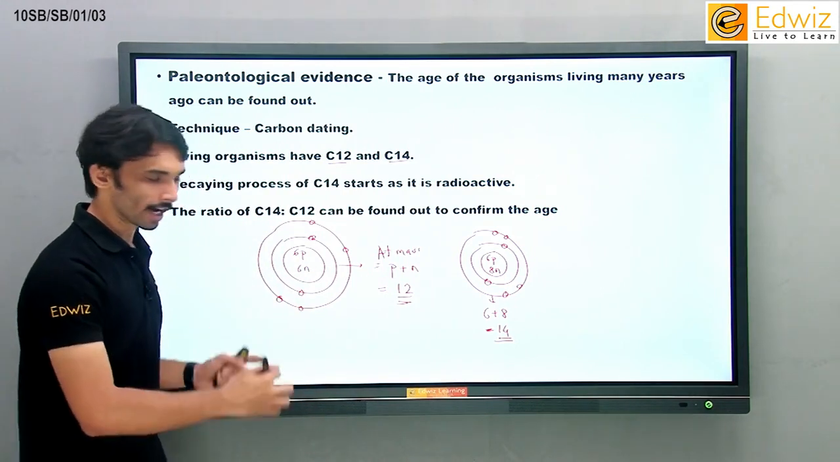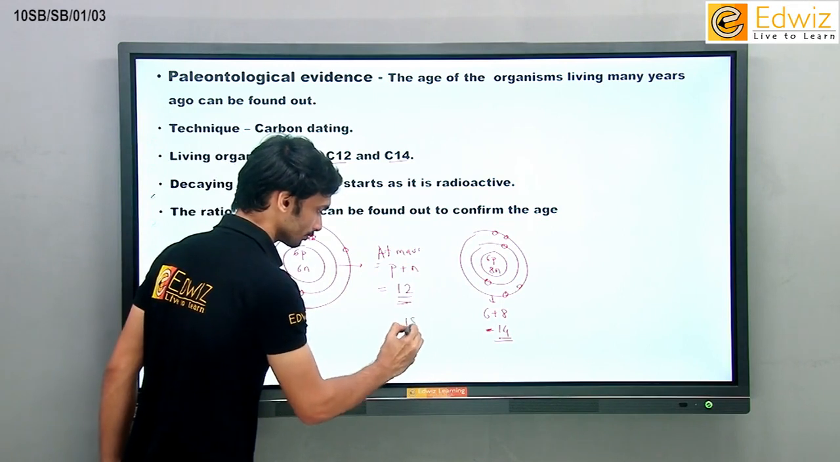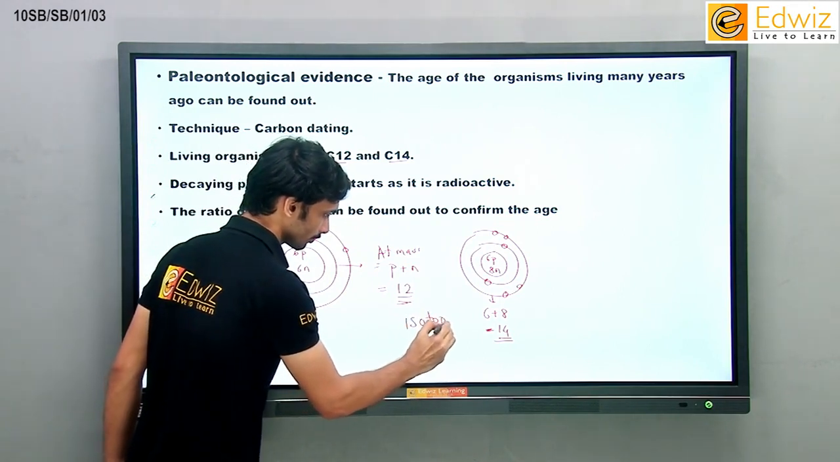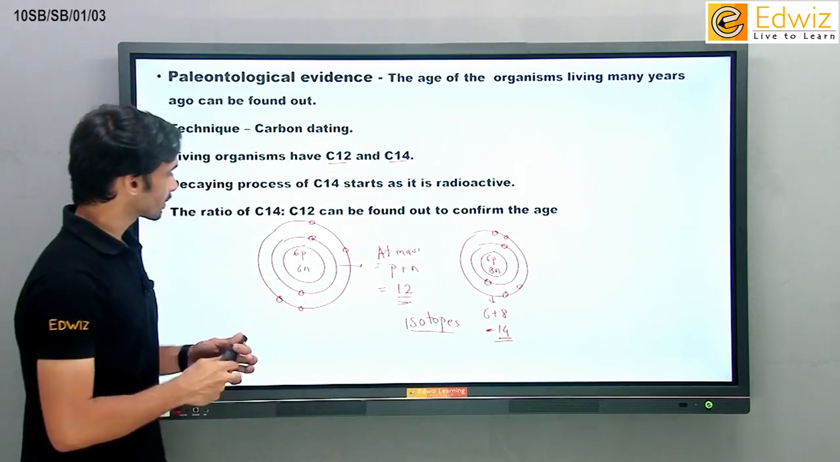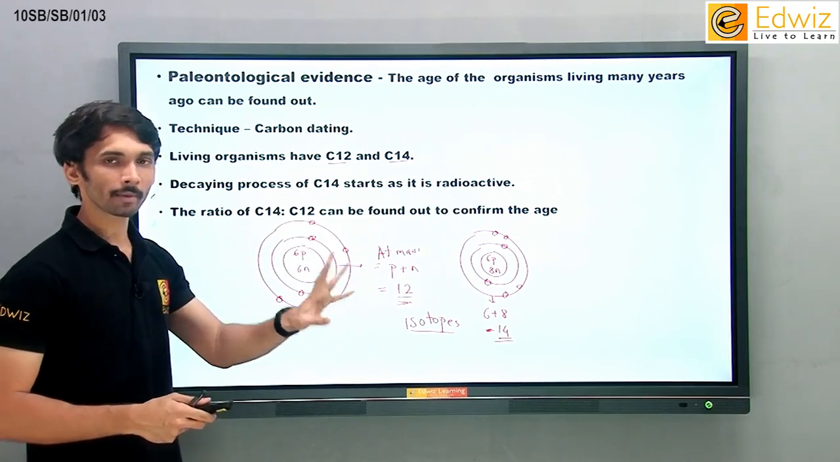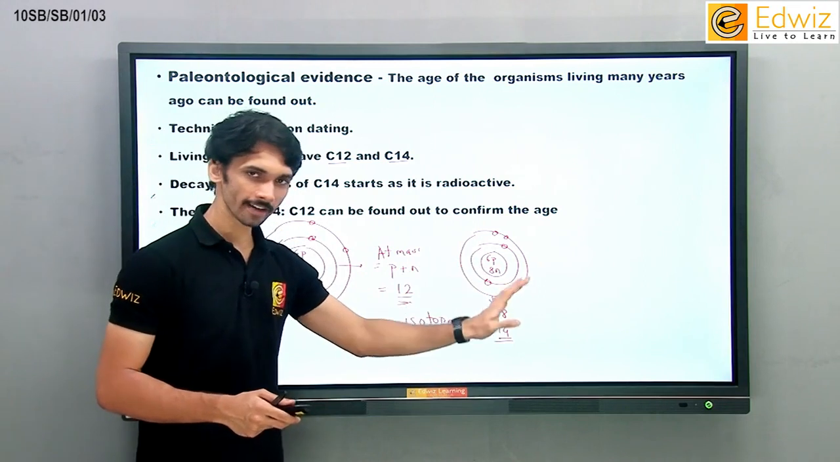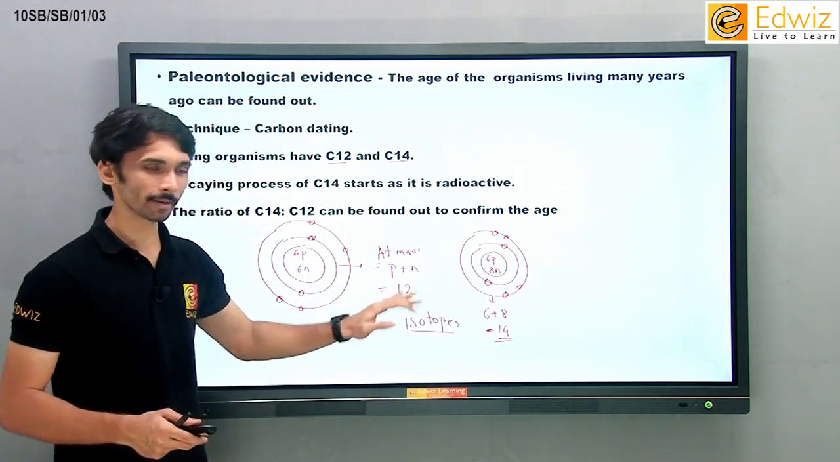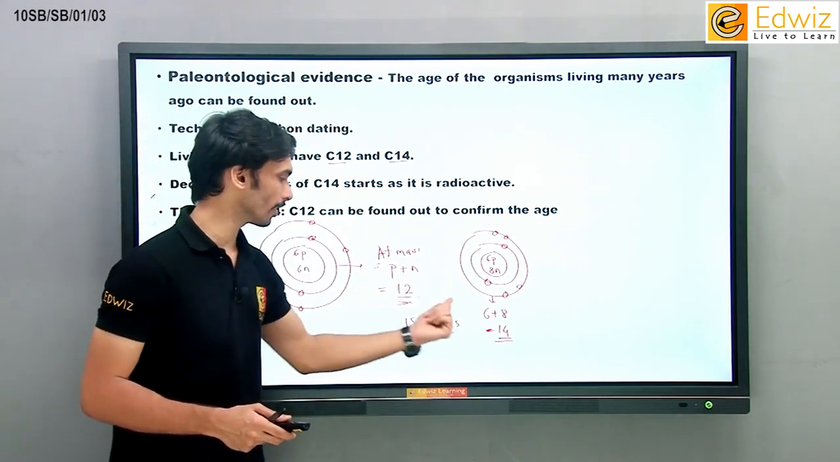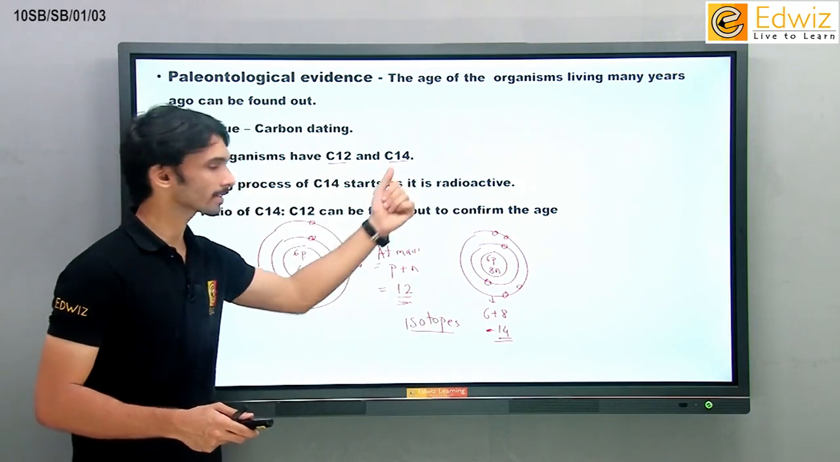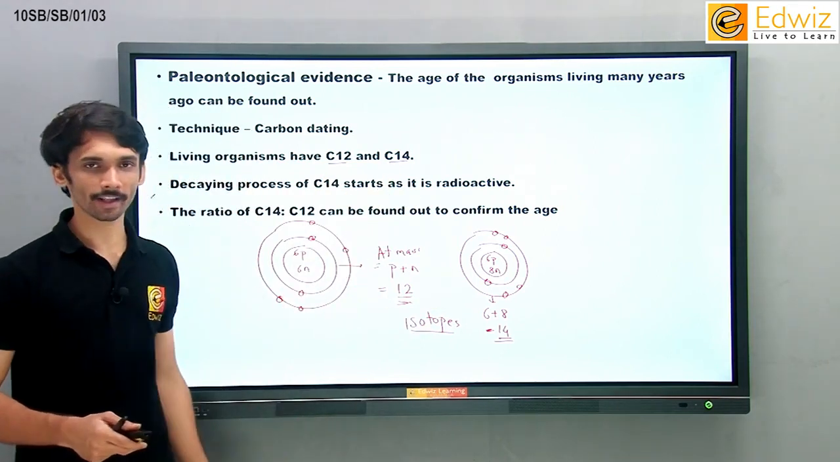We can say that both are isotopes of each other, because of the same atomic number. What do we mean by atomic number? Number of electrons. See the atomic number here, it's 6. Atomic number here, it's again 6. So atomic number is the same, but atomic mass is different. One is carbon 12 and the second is carbon 14. These two carbon atoms are inside your body.